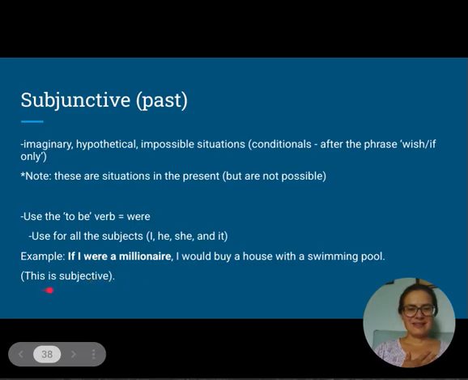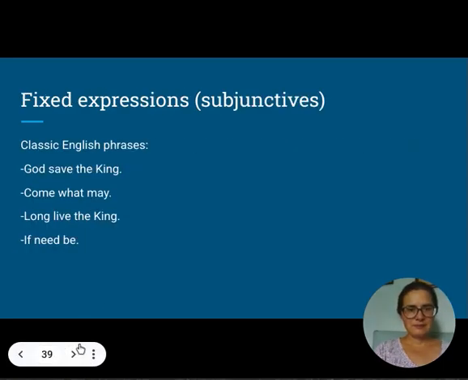So again, this is subjunctive. I'm implying by using the subjunctive here that it's not a likely scenario. It's an impossible situation. I can't become a pig, and I'm not likely to become a millionaire. So I'm saying that this is really not ever going to happen. That's what I'm saying here.